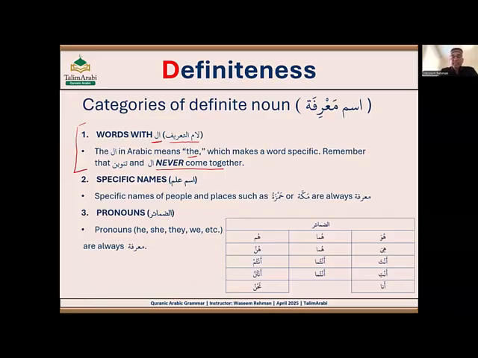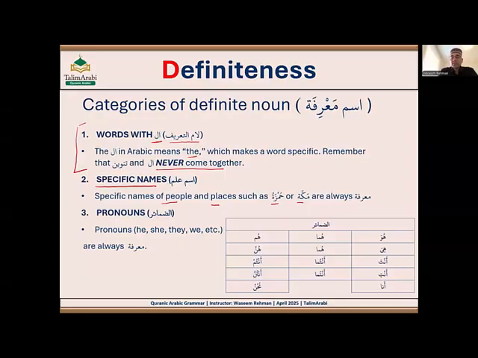Now the second type is a specific name. Any specific name, whether it's a masculine name or a feminine name, whether it's an Arabic name or a non-Arab name, and whether it's of a person or a place, is definite. Like Hamza, Makkah, Zainab, Aisha.